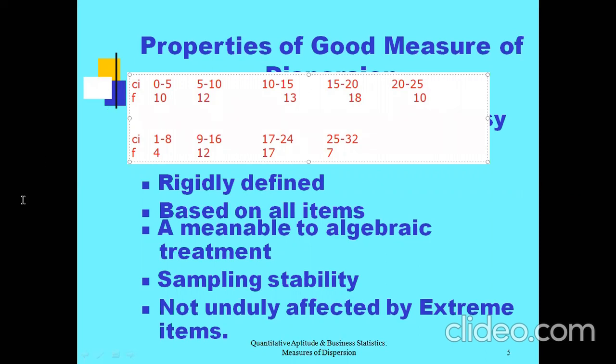Because here, 0 to 5 is given, but is the number 5 included in the first class? No, number 5 is included in the second class. So this is considered an exclusive class interval, and here both the upper limit and lower limit of the class are included in the same class interval. Therefore this is considered an inclusive class interval.